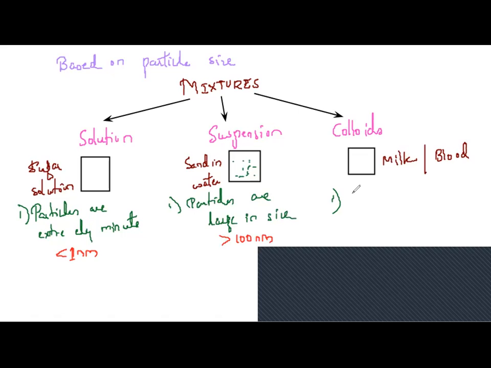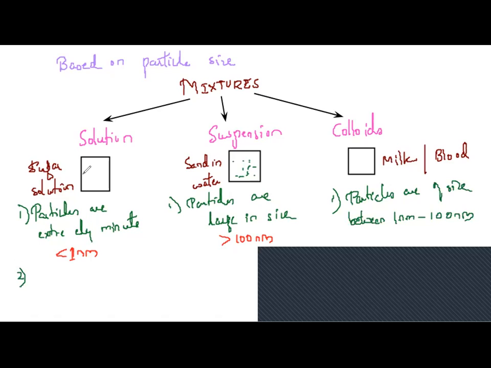What about milk? We say that we can see, but partially we cannot see. Yes, the particles are of size between 1 nanometer and 100 nanometers. So in between particles of solution and particles of suspension falls this. Yes. Okay. Second point. Since the particles are extremely small, we cannot see them.